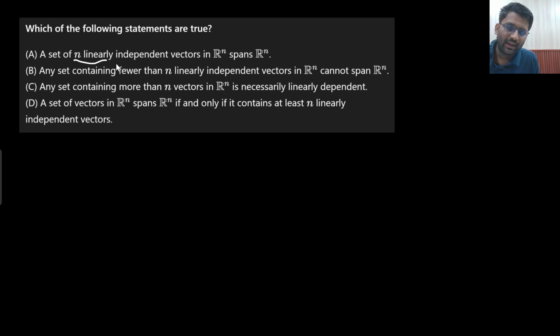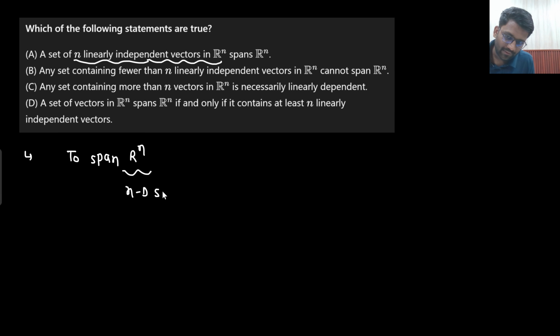What is the meaning of this? N linearly independent vectors in Rn. What is the meaning of vectors in Rn? That in the vector space Rn, we have n linearly independent vectors. Basically, what will be the span of Rn? It will be an n-dimensional span. So to span Rn, how many linearly independent vectors will you need? You would need n linearly independent vectors.